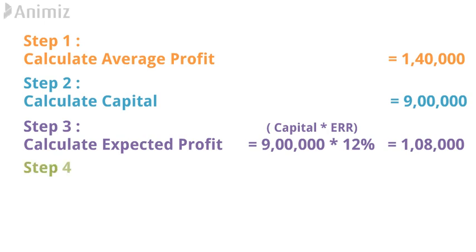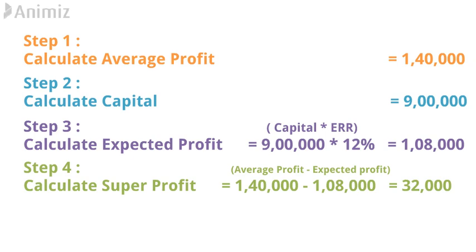12% is given to you in the sum, that is the expected rate of return. Step number 4, calculate super profit. As you are aware, the formula for super profit is average profit minus expected profit. So 1,40,000, that is step 1, average profit, minus expected profit, that is 1,08,000. So here we get a super profit of 32,000.